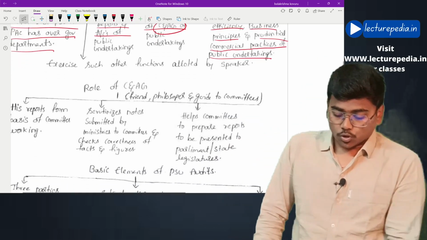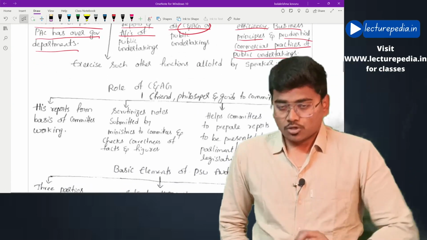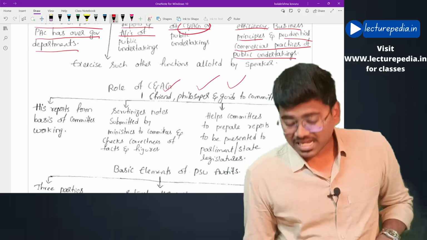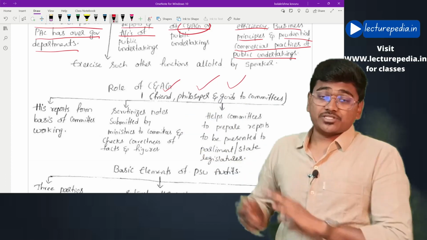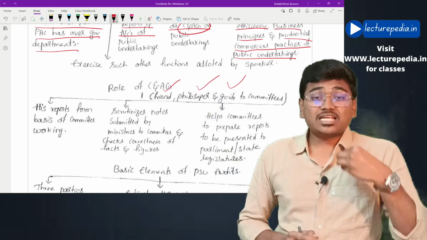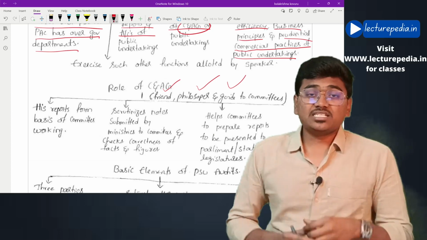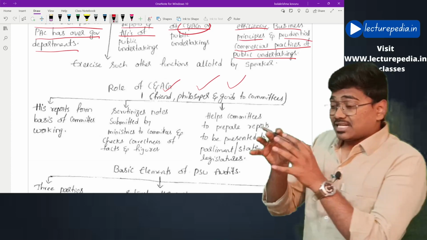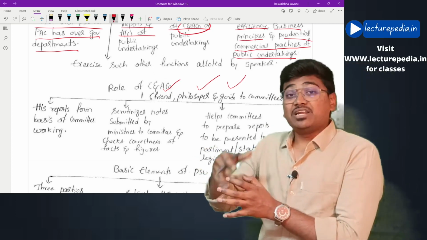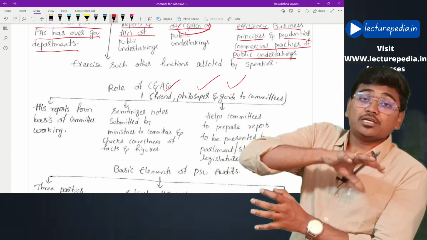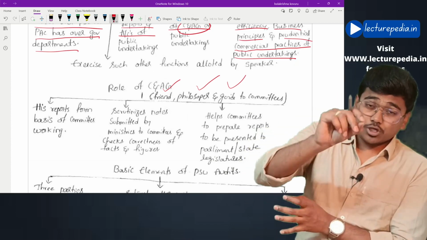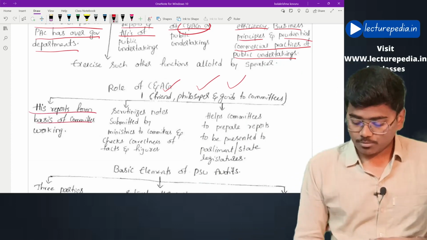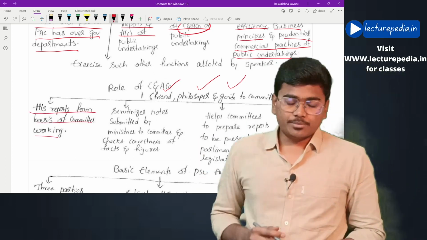Now coming to the role of C&AG. What is the role of C&AG? First of all, C&AG is a friend, philosopher and guide to these three committees, and also the reports that are given by the C&AG will form the basis of work of these three committees. The three committees will analyze the reports that are given by C&AG. So the report of C&AG is the basis for the working of these three committees.